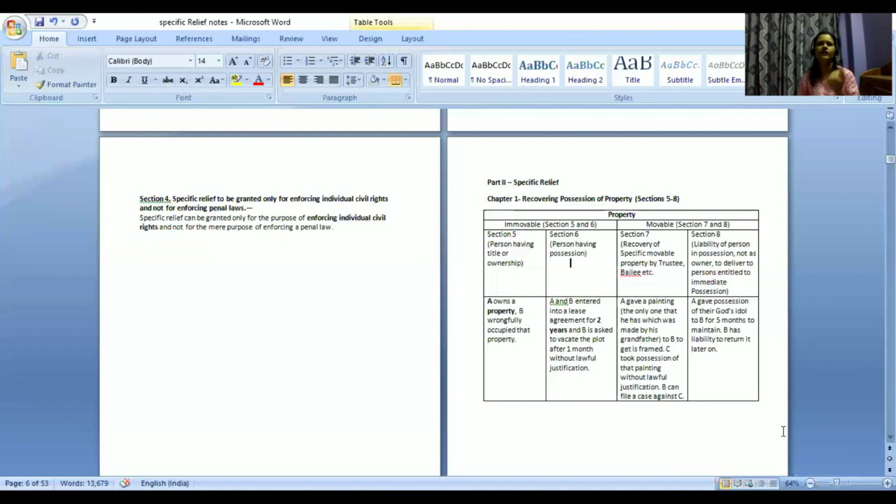In that case, the court will say that no, you don't have that right, because the highway authority is following the proper guidelines and they are doing it. In that case, the court would not provide relief. But in another case, if the owner says that there is a valid contract, but I got some other tenant who is paying me twice the amount that I am getting from this person, so I want to cancel this order, in that case the court would not hear it. So it's very subjective. It depends on the situation basically.